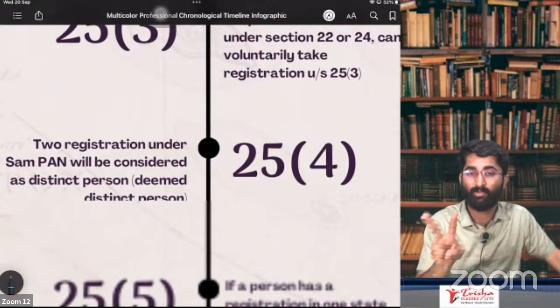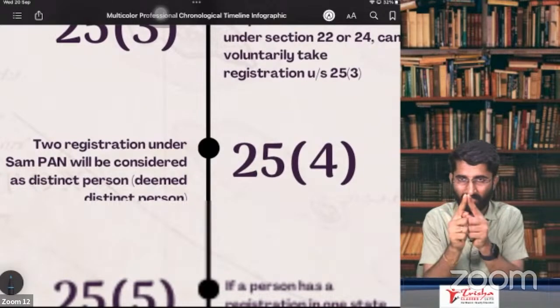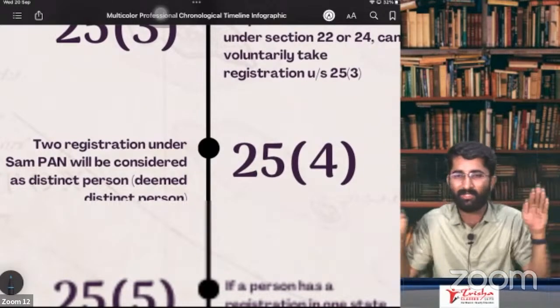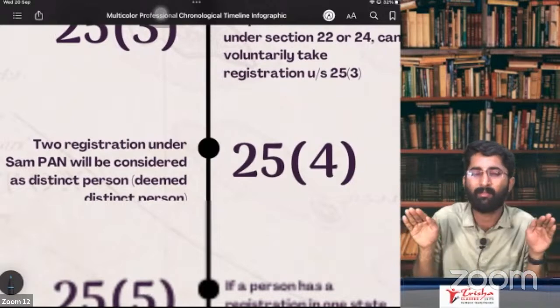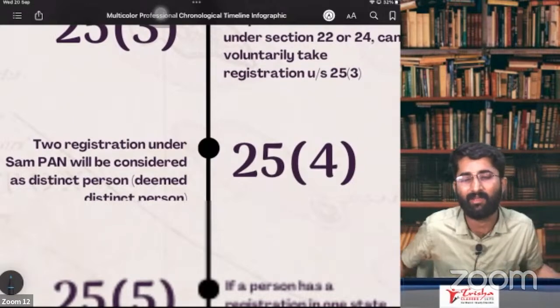If you have two registrations, you are one person with two branches. Can I take two separate registrations? Yes, obviously you can take two separate registrations. Who is going to stop you?